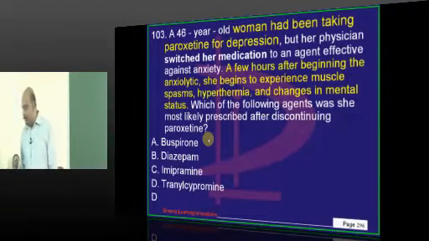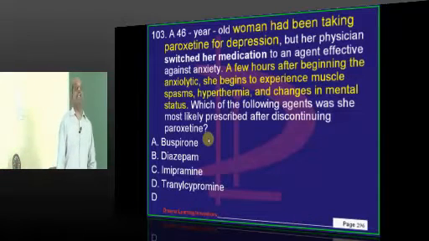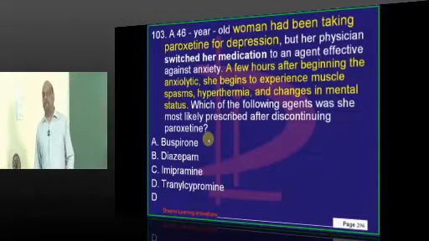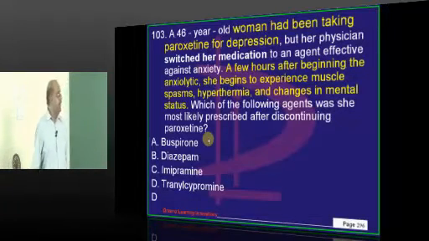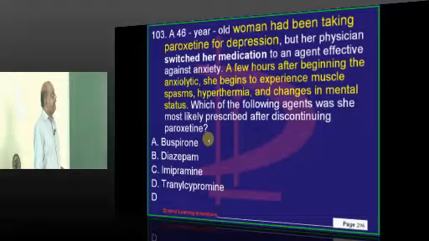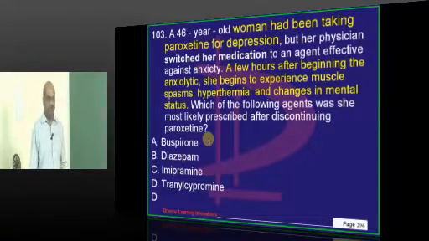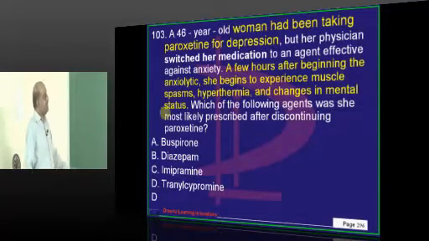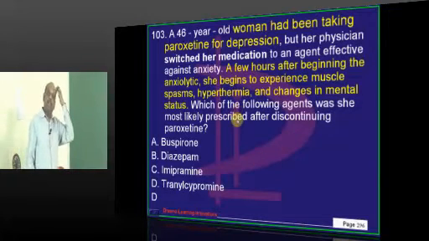A 46-year-old is taking paroxetine for depression. Fluoxetine, paroxetine, they are all what, doctor? SSRIs. And she was started on some other drug also. After taking the drug, the patient developed muscle spasm, hyperthermia and mental status changes. What is this condition called?